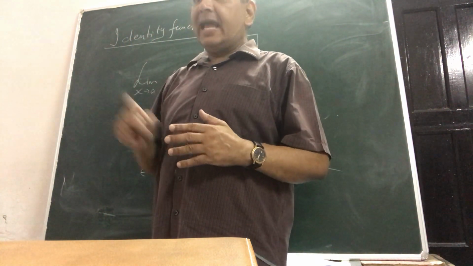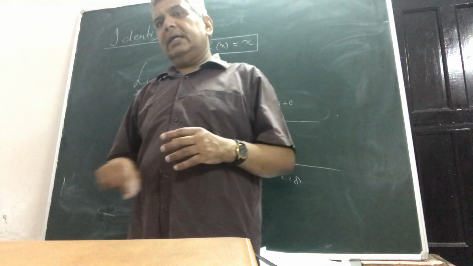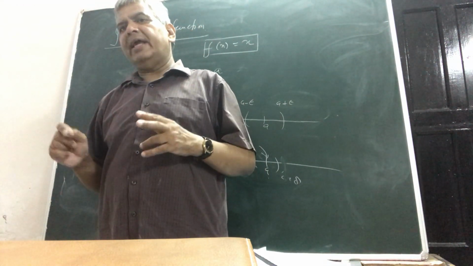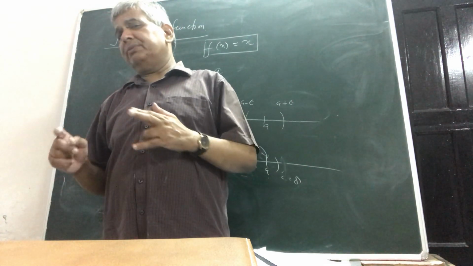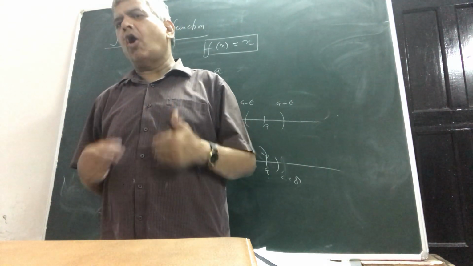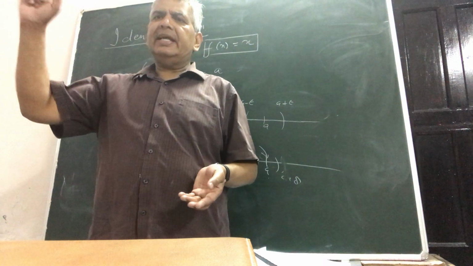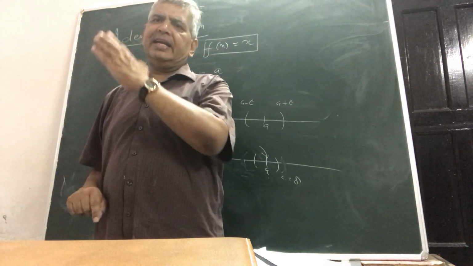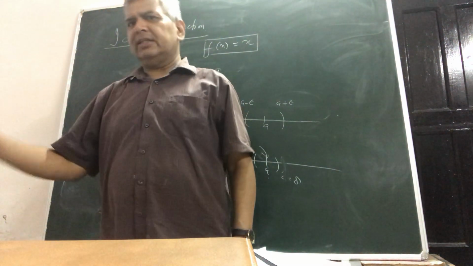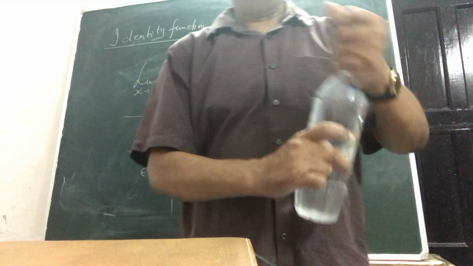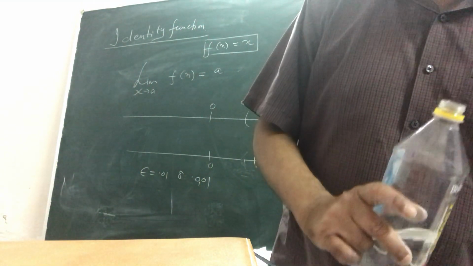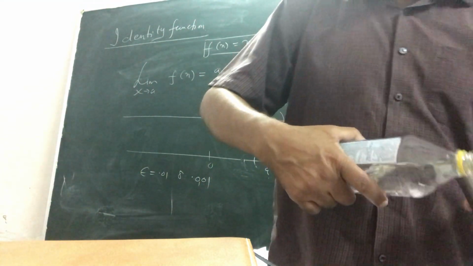Tan x has a point of discontinuity. Within my principal branch it's continuous throughout, but at pi by 2 or odd multiples of pi by 2, there is an abrupt change in the value of the function. On one side it is going toward plus infinity, and on the other side of this 2k plus 1 pi by 2 it is going towards minus infinity. So those points we will be skipping.